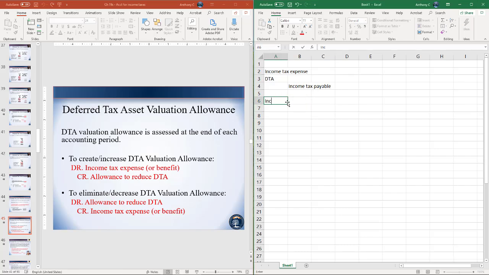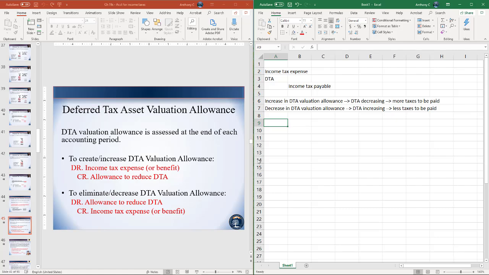So an increase in the DTA valuation allowance means your DTA is decreasing, and so as a result, more taxes to be paid. A decrease in a DTA valuation allowance means your DTA is increasing, and so less taxes to be paid.